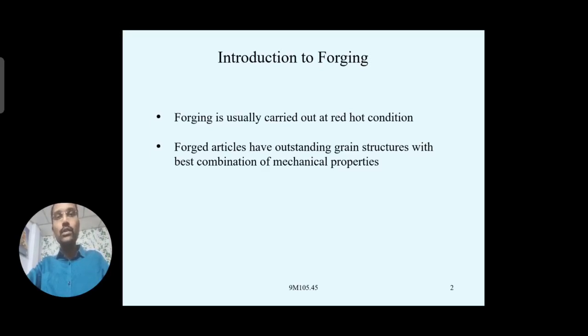So if you take casted bronze materials, you can get very good hardness. So different metals have to follow different procedures to get the required mechanical properties. Hardness, for example, is what we are discussing now.